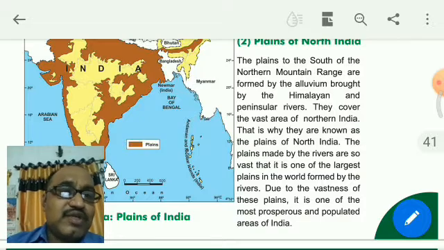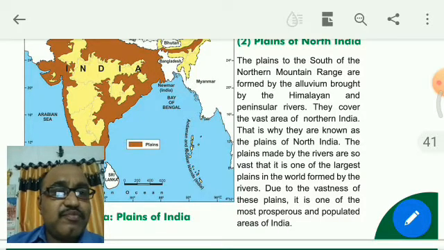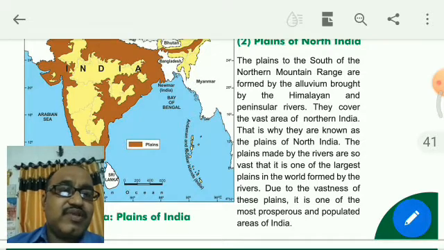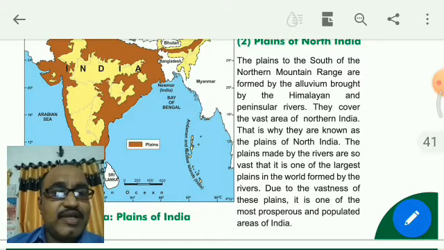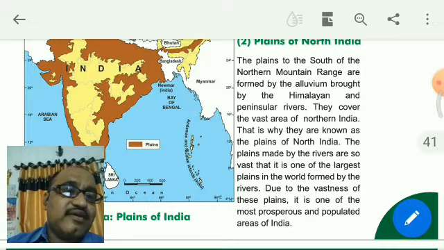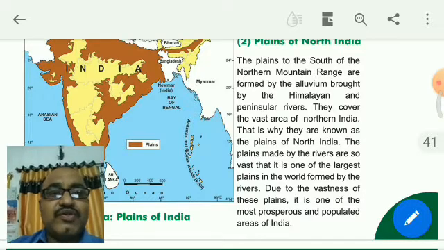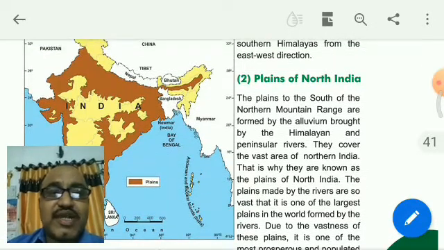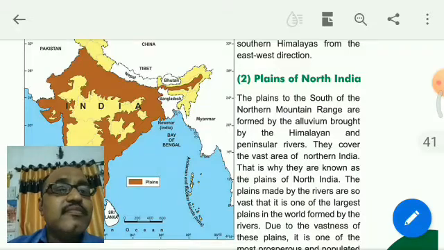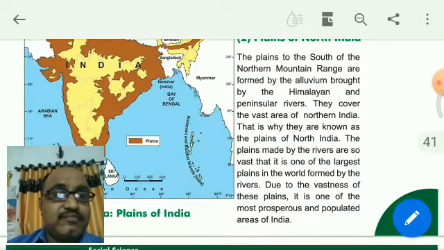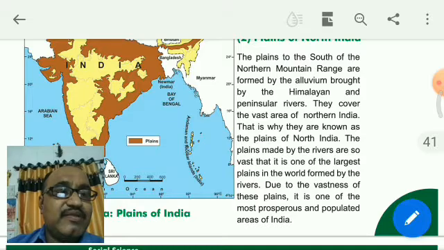The plains to the south of the northern mountain range are formed by alluvium brought by the Himalayan and peninsular rivers. They cover the vast area of northern India. That is why they are known as the plains of North India. You can see the plains of North India in brown color in the map. It is located there. The plains made by the rivers are so vast that they are one of the largest plains in the world formed by rivers.